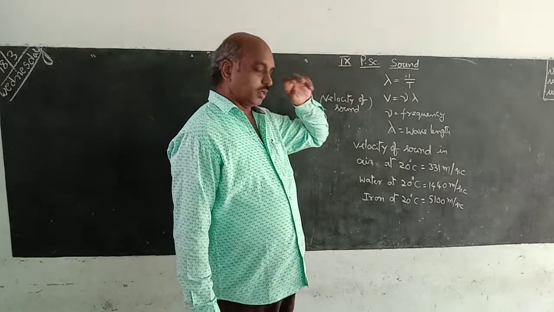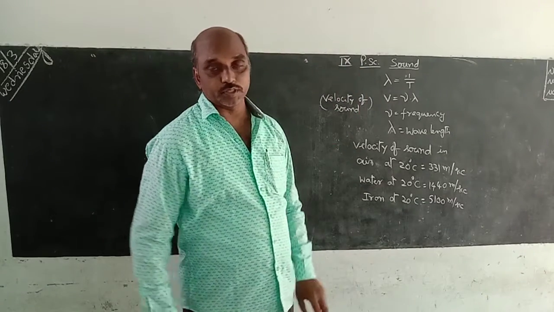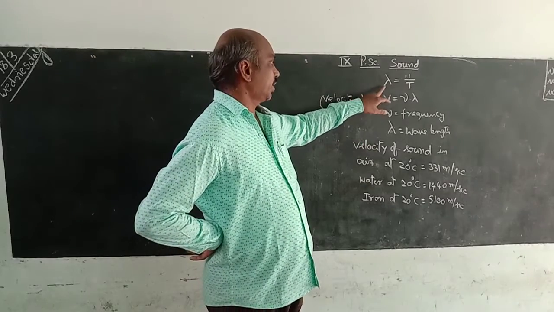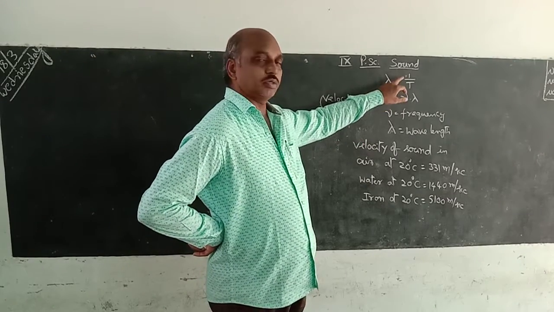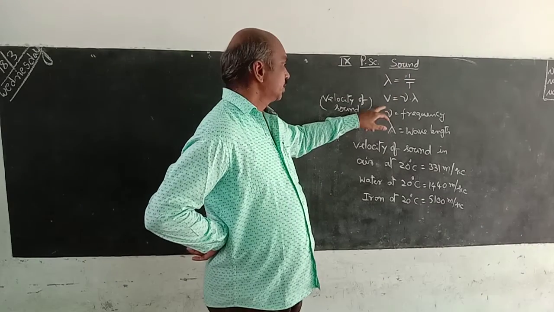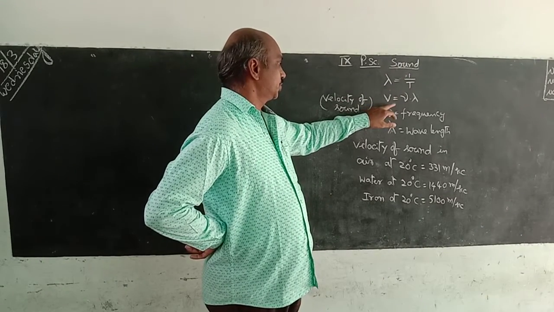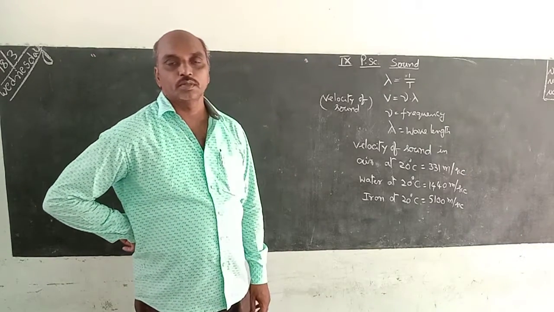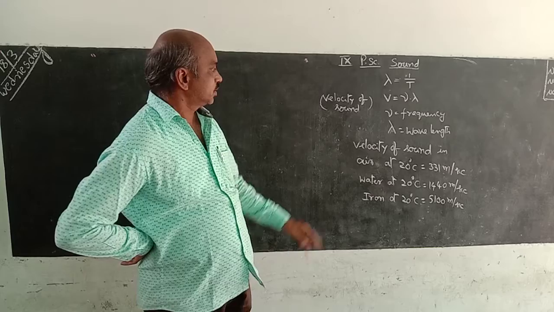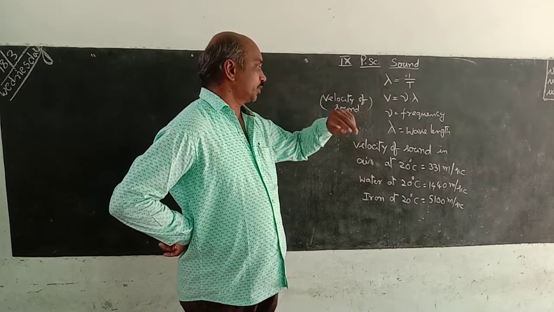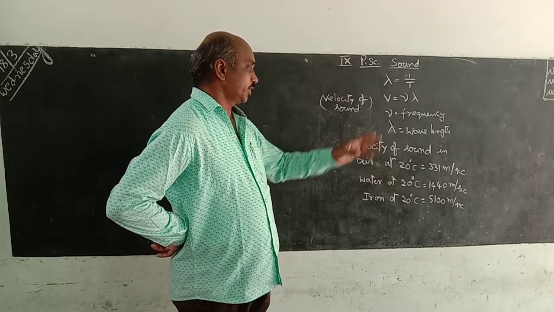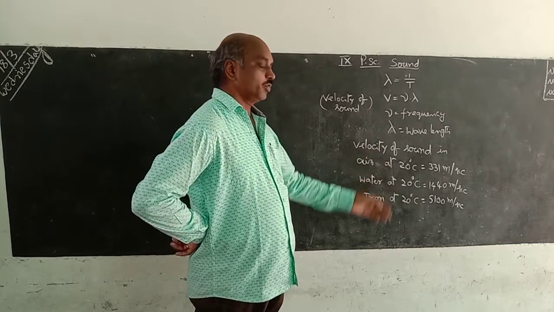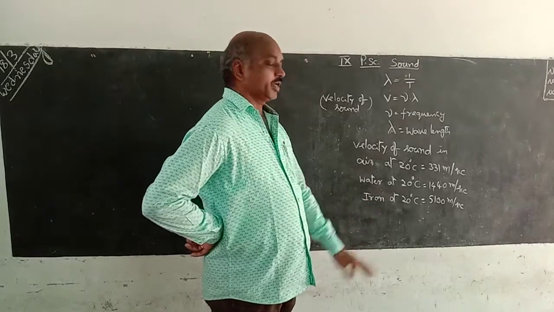So some terms are there: frequency, wavelength, time period and velocity. Here lambda means wavelength. Frequency is equal to 1 by time period. This is the relation. And the velocity of the wave is v equal to nu lambda, where nu means frequency and lambda is wavelength. Velocity of sound in air is 331, water 1440, iron 5100.